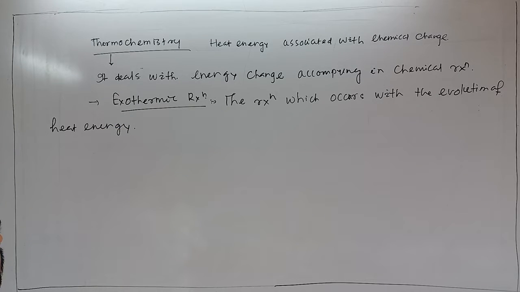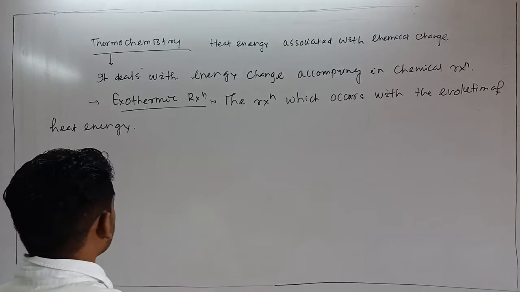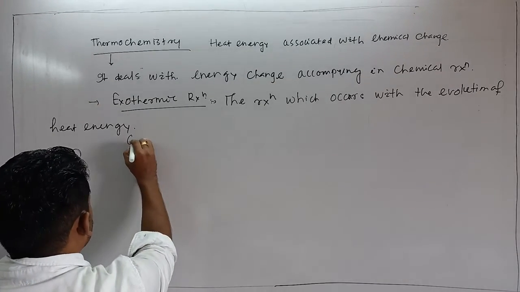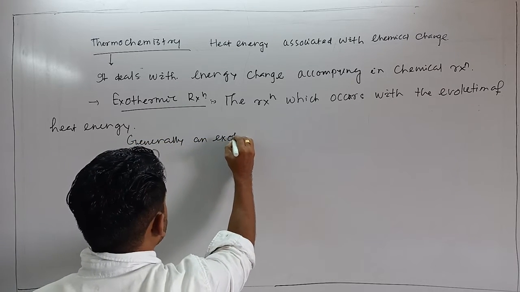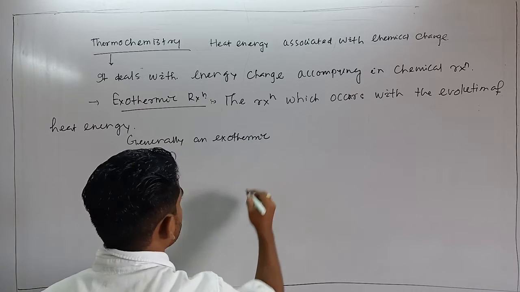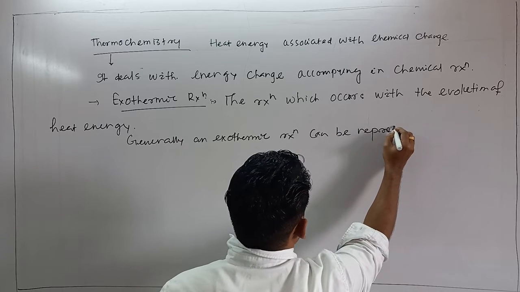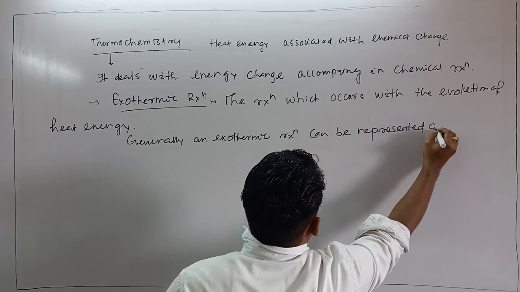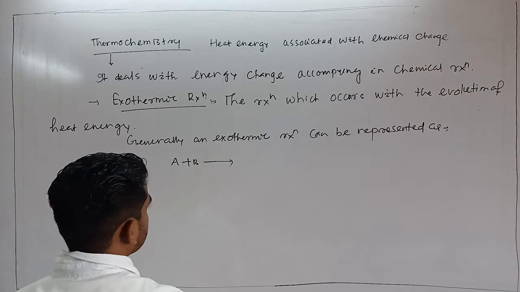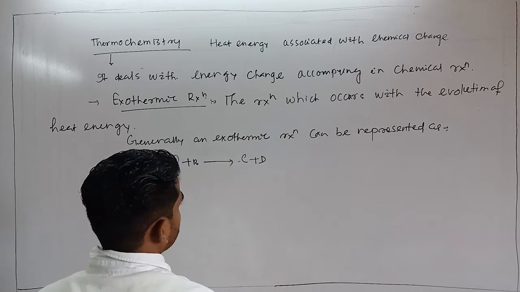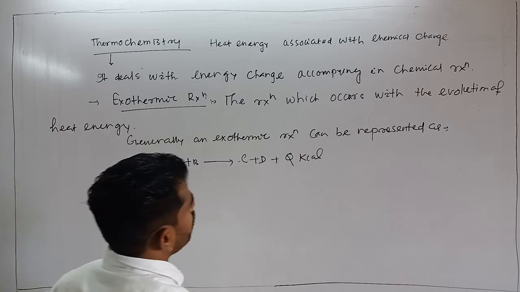So energy is released, and an exothermic reaction can be represented generally as A plus B giving product C plus D plus, let's say, Q kilocalorie.